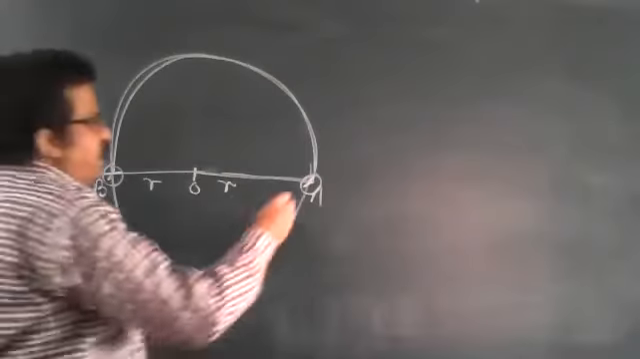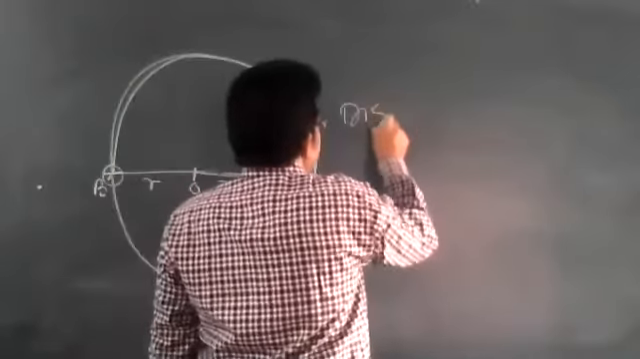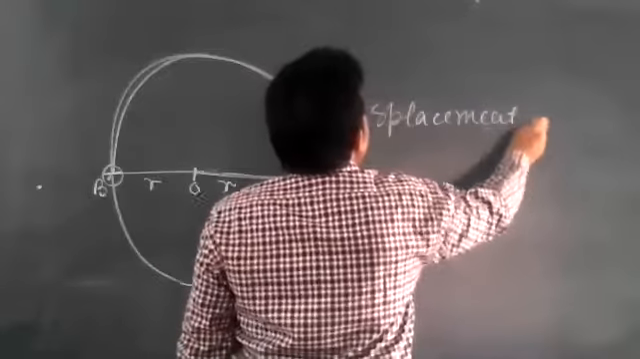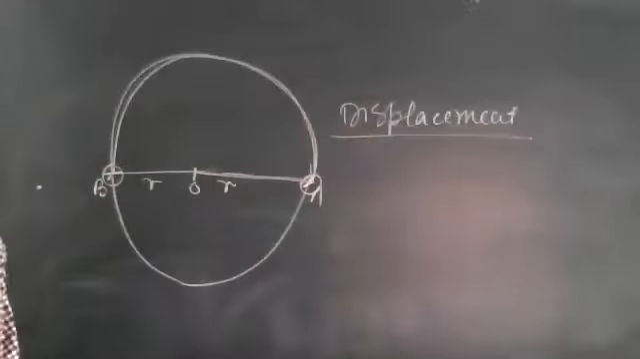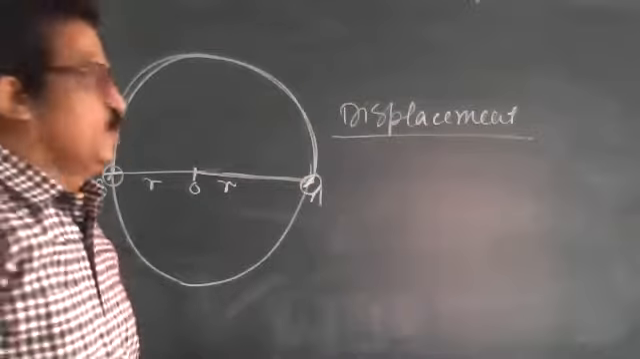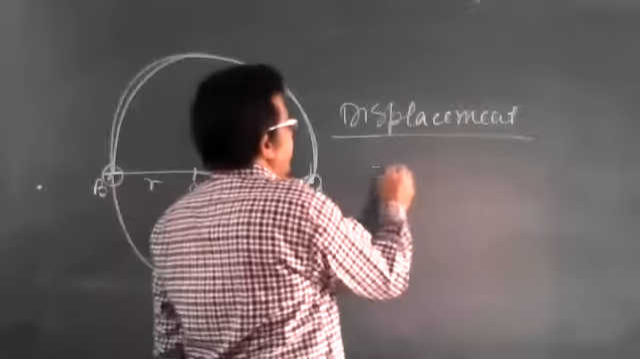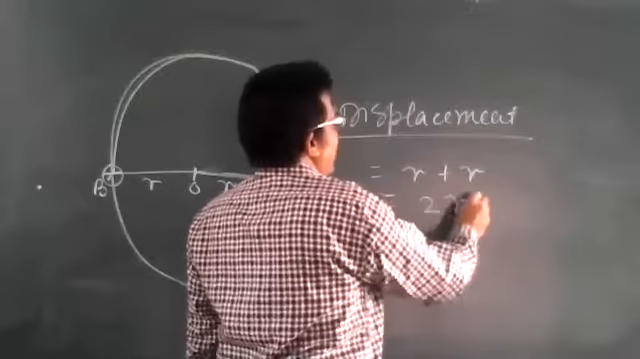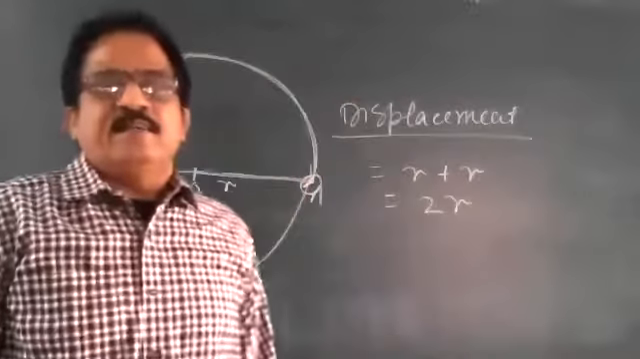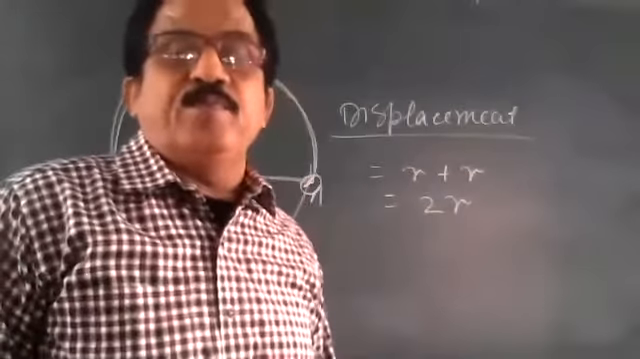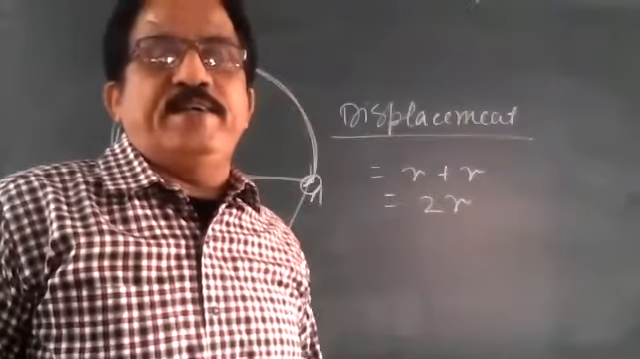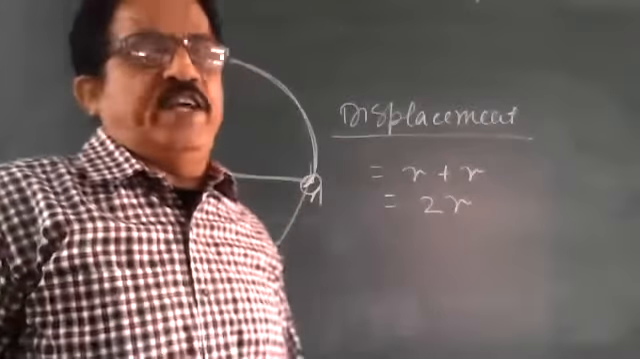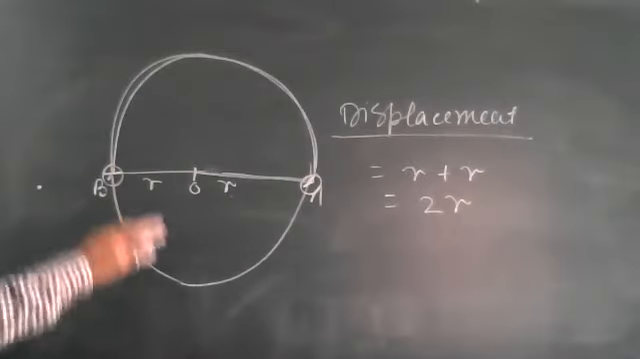Now, the displacement here. Let us find out the displacement. What is that? Displacement is R plus R, the diameter, 2R. You should learn the way of writing. How are you going to calculate? The total distance covered, and the displacement here is 2R.